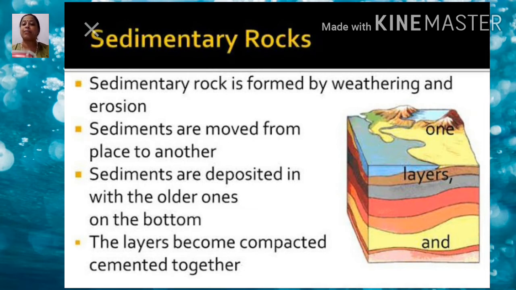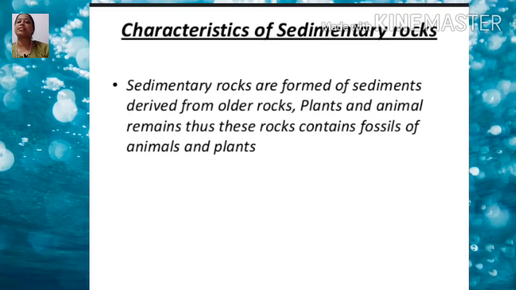Sandstone and limestone are two important examples of the sedimentary rocks. Children, characteristics of the sedimentary rocks. What are the characteristics? Sedimentary rocks are made up of particles, as we have discussed, of various sizes. When the rocks are broken down into small particles, they can be of any size.